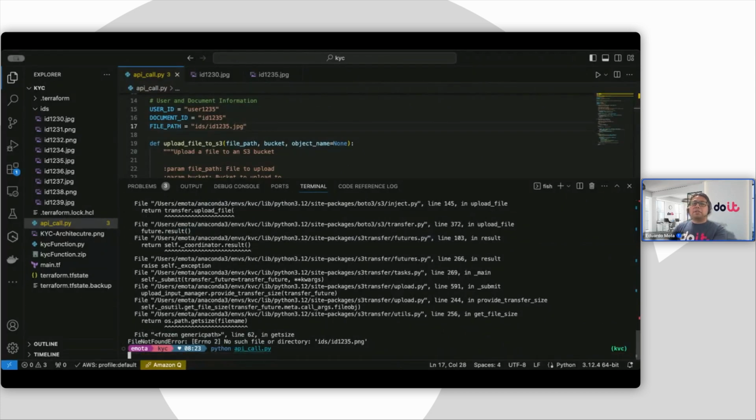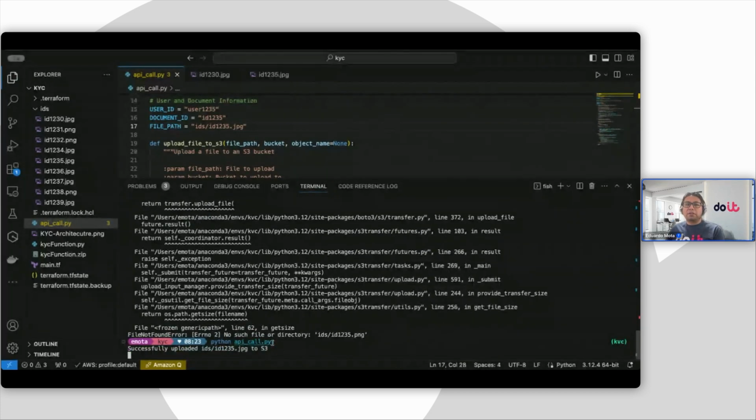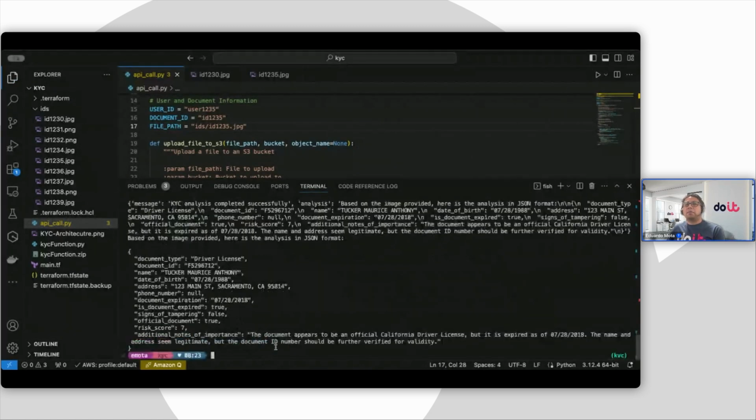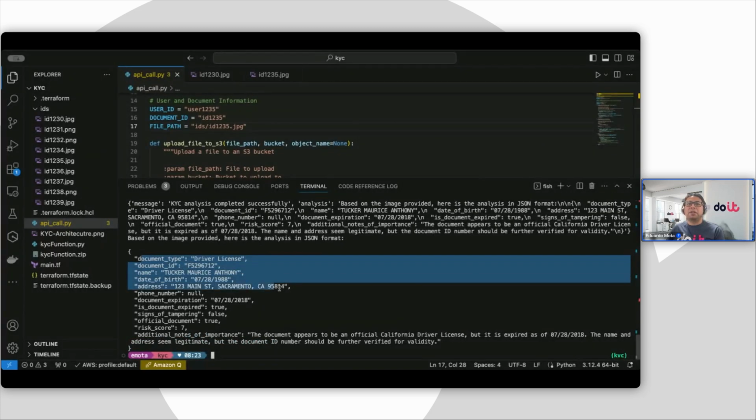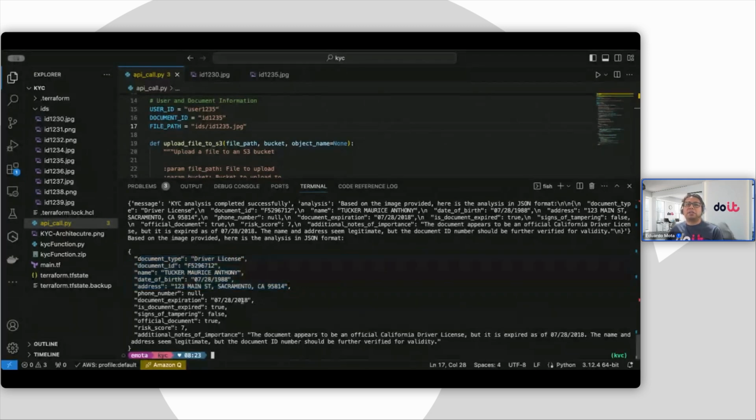And so one of the things that I am doing here, I'm sending it to the GenAI, and then it's coming back. It's going to give me better quality data, right? Right away, it was able to find all this information. It was able to read these pixels a lot better than I was by looking at it. And yeah, there is less guessing here. Now, in this case, the document is expired, hence the risk score of 7. That is high. Correct.